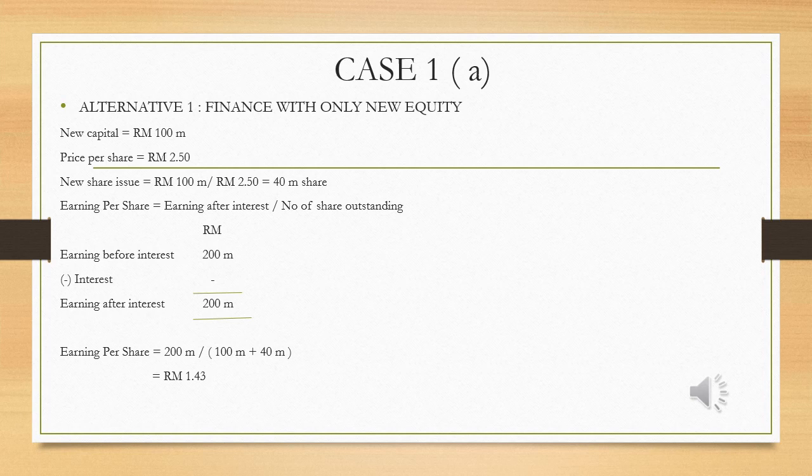Earning per share is earning after interest divided by the number of shares outstanding. 200 million divided by 140 million shares outstanding. So earning per share is RM 1.43.